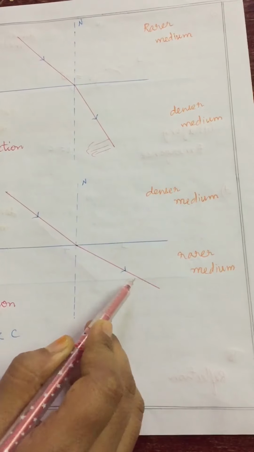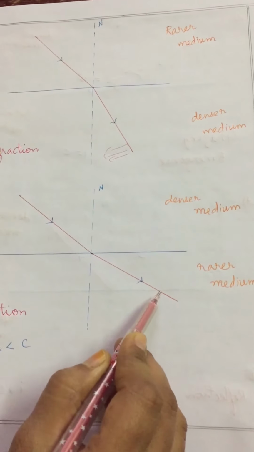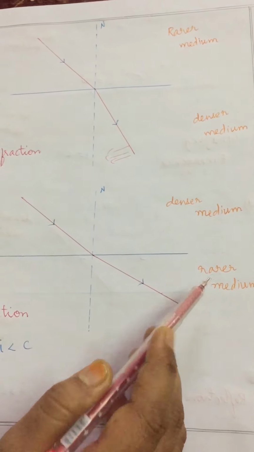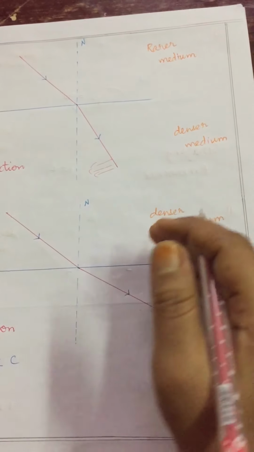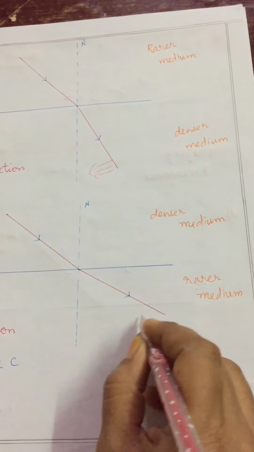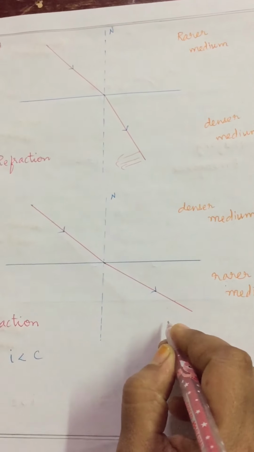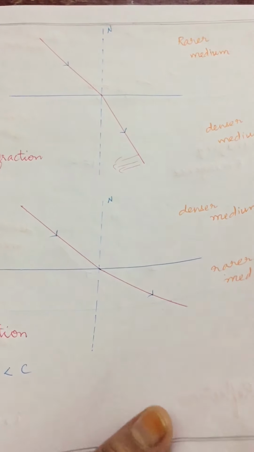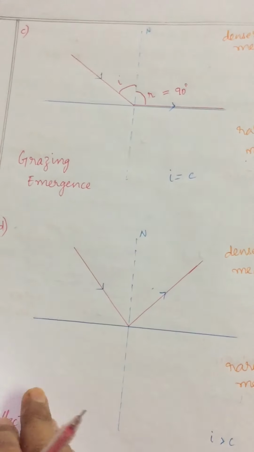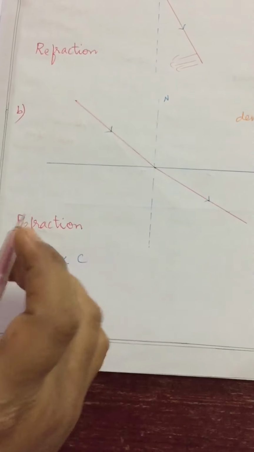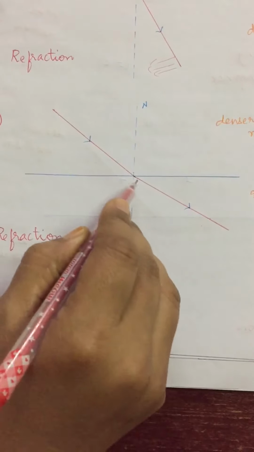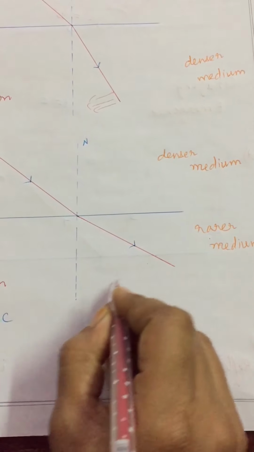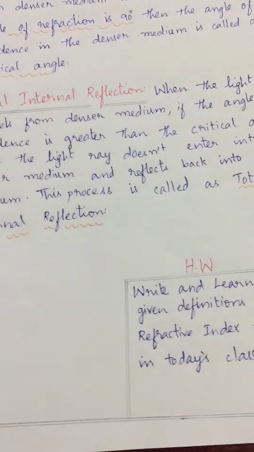Are you getting my point, children? So this is the refracted ray. But when light rays travel from denser to rarer medium, refracted rays move away from the normal. That means it goes far away from the normal. This process is also called refraction. If I increase the angle of incidence, the refracted ray again bends away from the normal. That means it moves away from the normal, and it moves and moves.